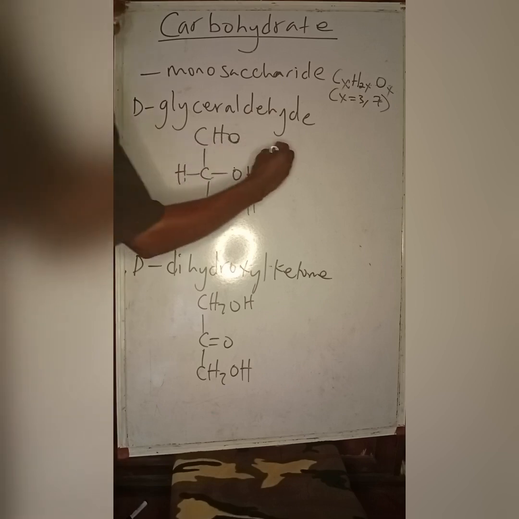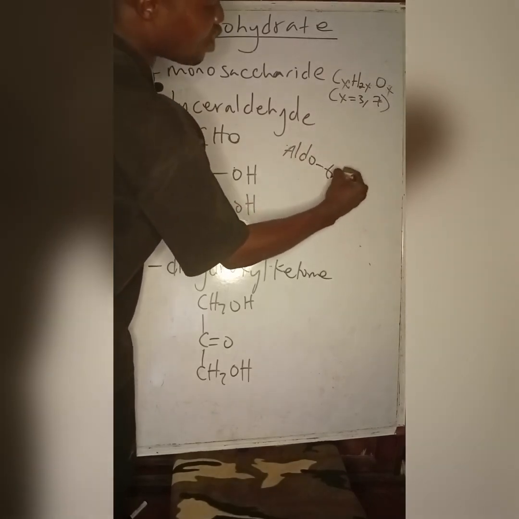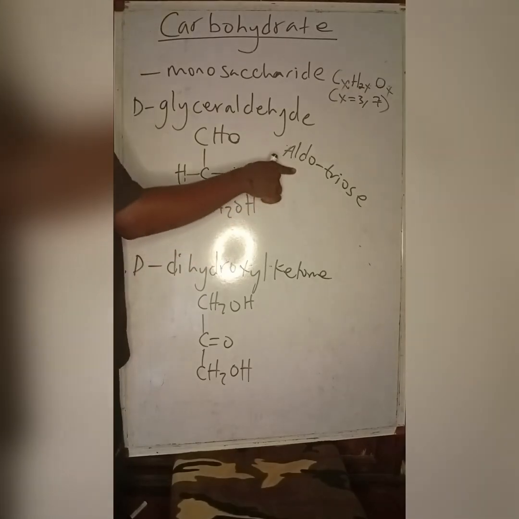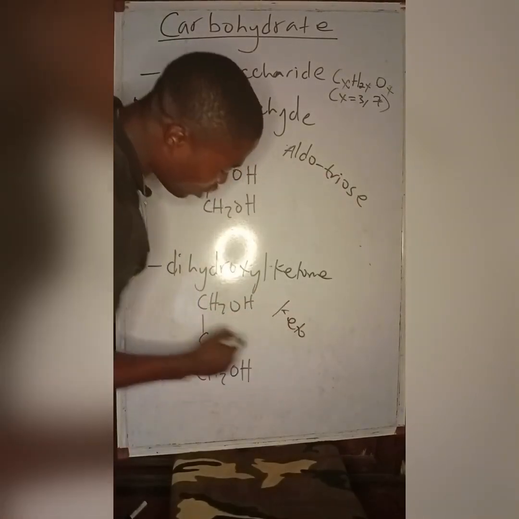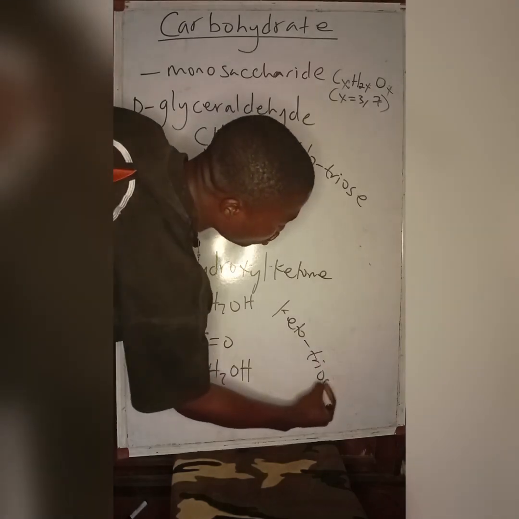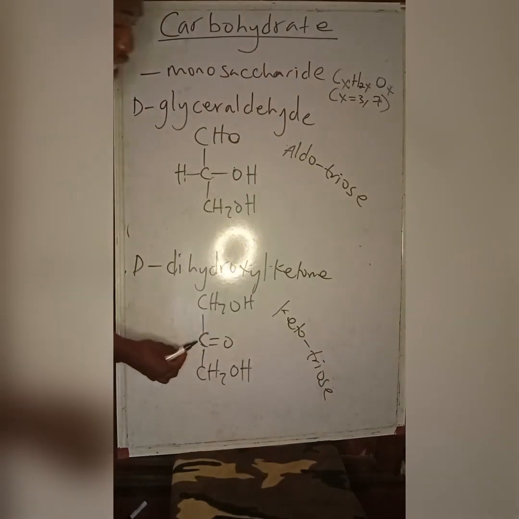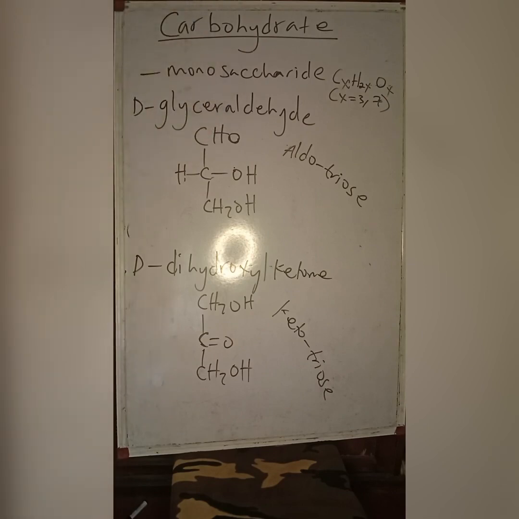We can call this one an aldotriose, an aldose sugar and a triose sugar. And this one has a ketone functional group, so we call it a ketotriose. So that's for glyceraldehyde.